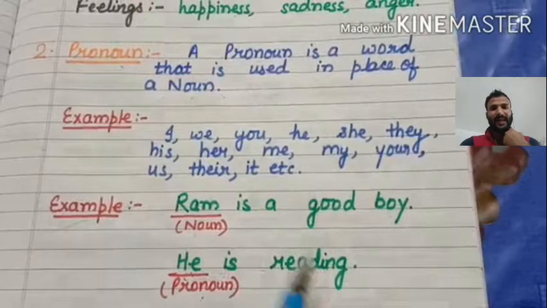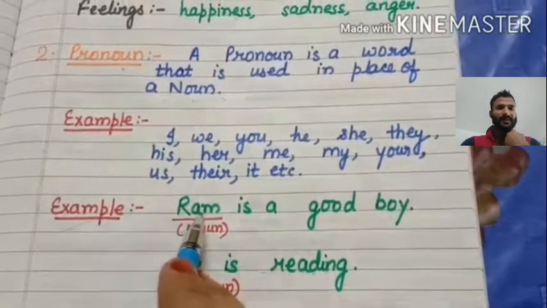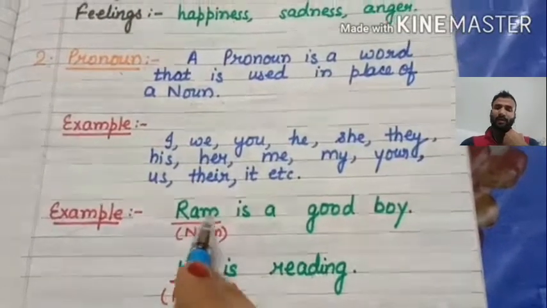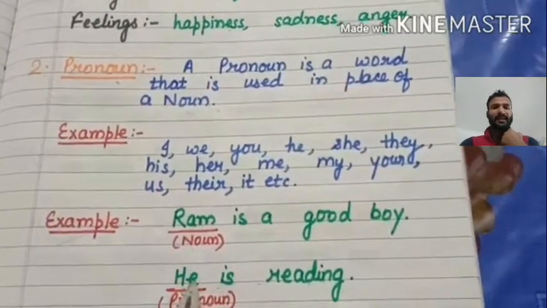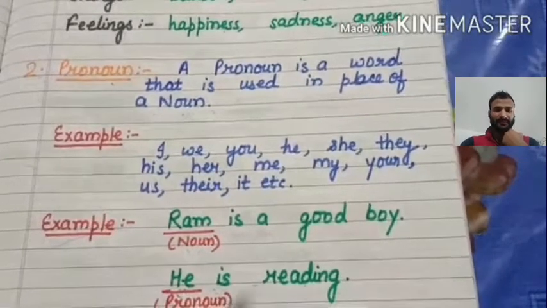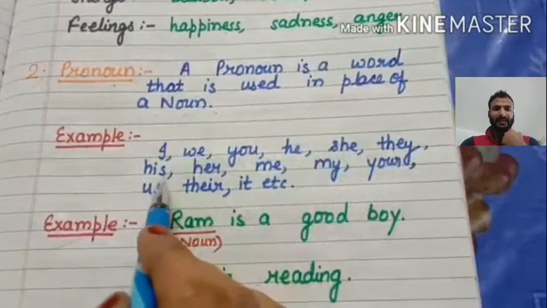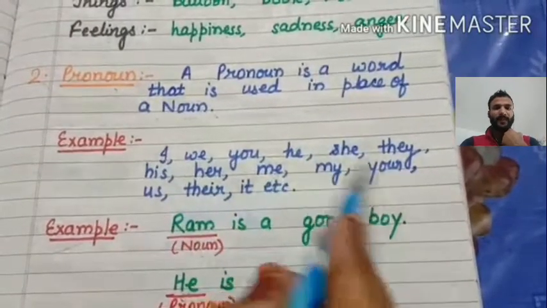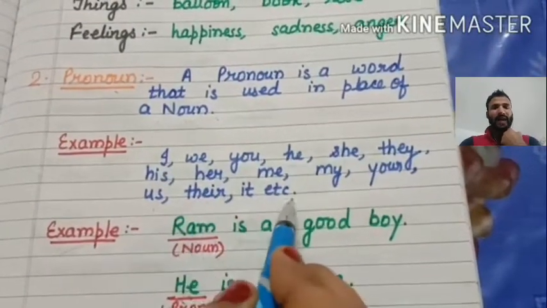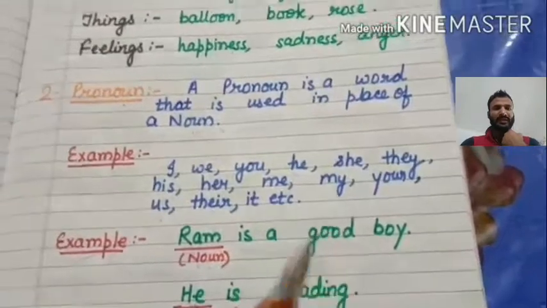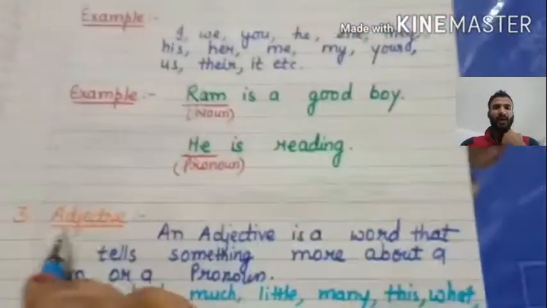If we take an example, Ram is a good boy. So Ram is a noun. When we replace it, suppose Ram is reading, we say he is reading. So he is a pronoun. I, we, you, he, she, they, these all are pronouns.